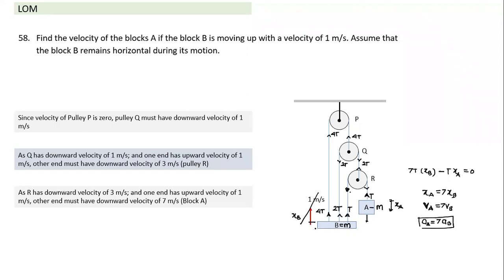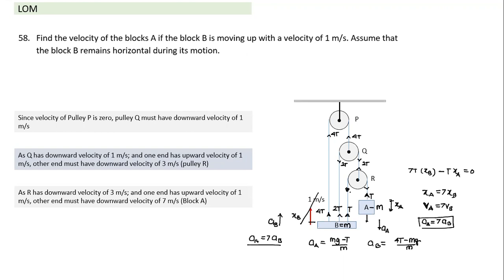If I take AB as acceleration of B mass, AA is acceleration of A mass, how would I write the equation here? AA will be equal to 7 times AB. To use this condition, let me write AA. In this case, I will take downward positive. AA will be equal to (mg minus T) by M. And what will AB be equal to? (7T minus mg) by M.